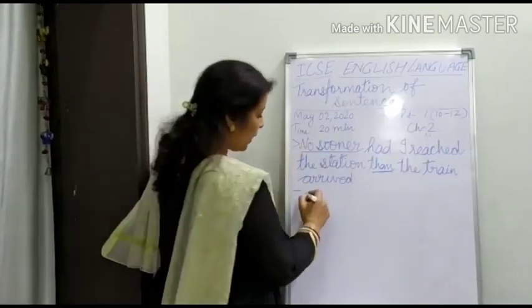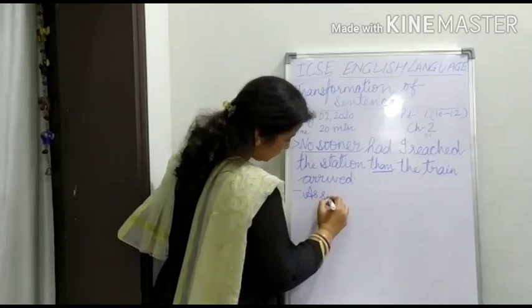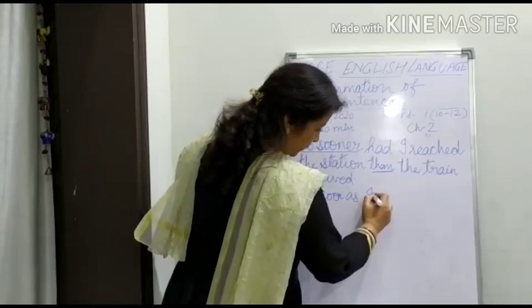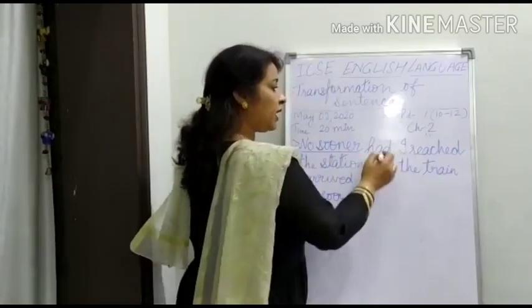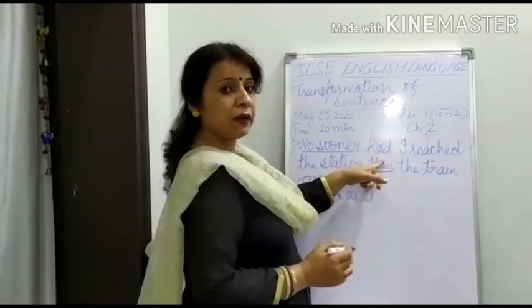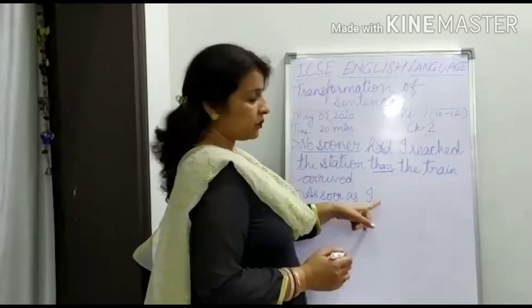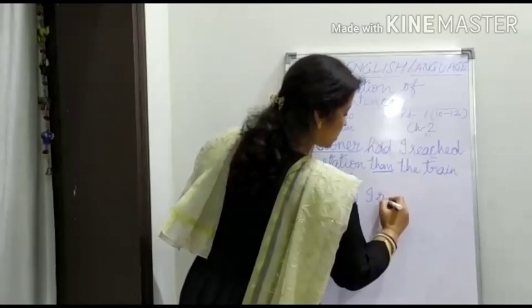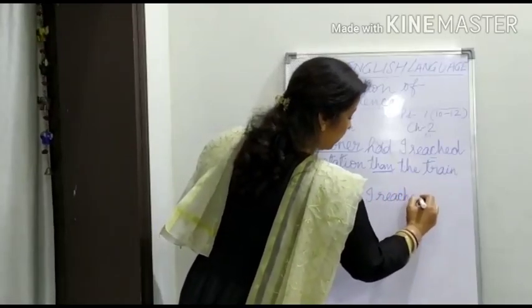Yes. As soon as I, we cannot use had here. As soon as I reached will come because this is a past tense.